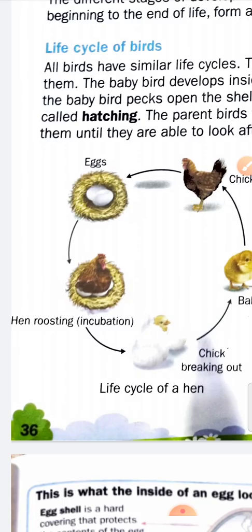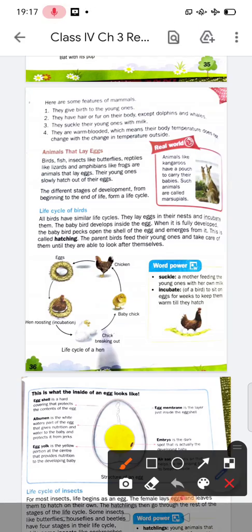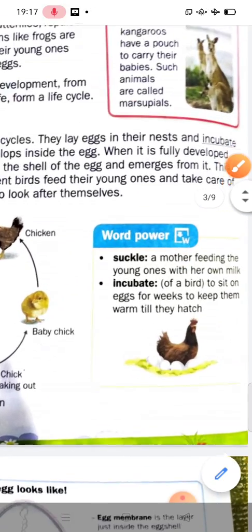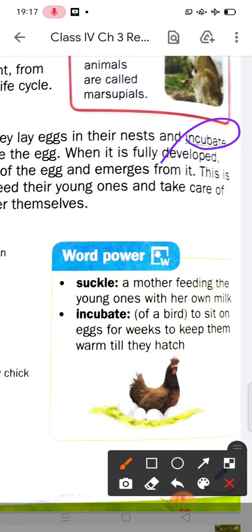Now, what is the meaning of incubate? Students, incubate means the bird sits on the egg for 4 weeks to keep it warm till it hatches.